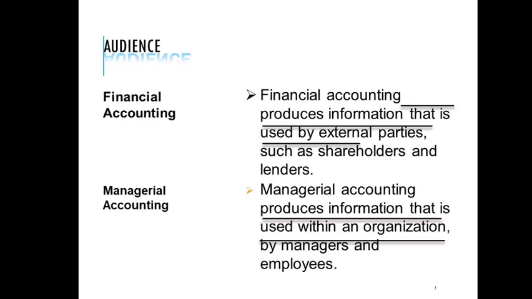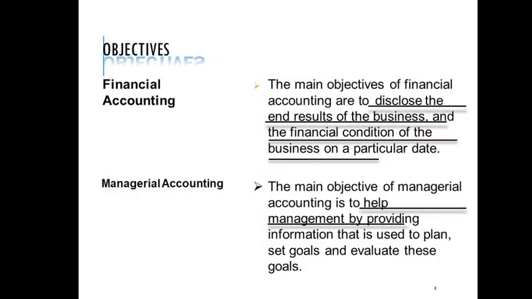First point of distinction is audience. Audience means to whom the information is useful. Financial accounting is useful for external parties, that is the shareholders, the lenders, creditors, tax authorities, whereas management accounting produces information that is used within an organization by the managers and employees. Second point of distinction is the objectives of both.